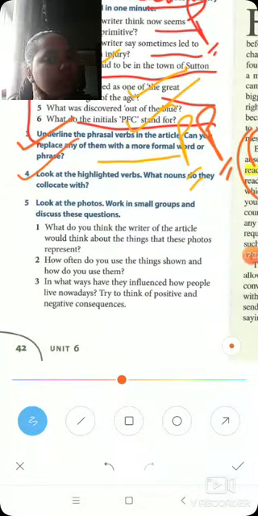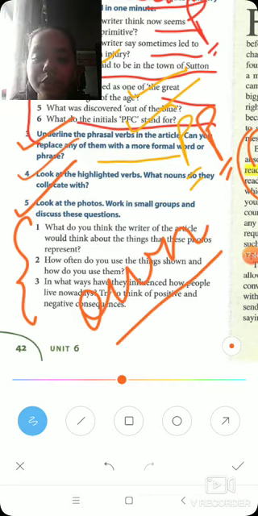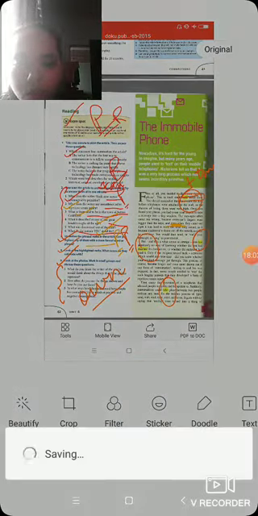Now we come to the fifth one. Look at the photos, work in small groups and discuss this. So this, students, is a discussion. This you have to do on your own. As I told you, you all can discuss it with your parents, with whoever is there in your house, and you all can tell me in the comment section. You all can comment down that you had discussed, so that I come to know. Now students, this thing is over.